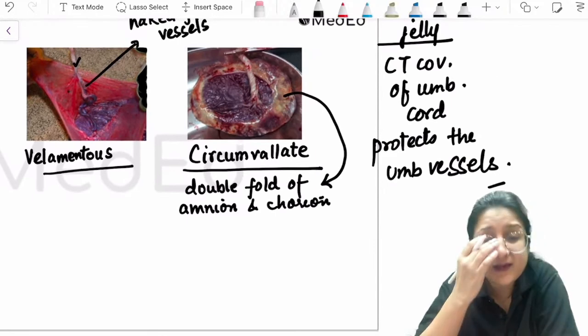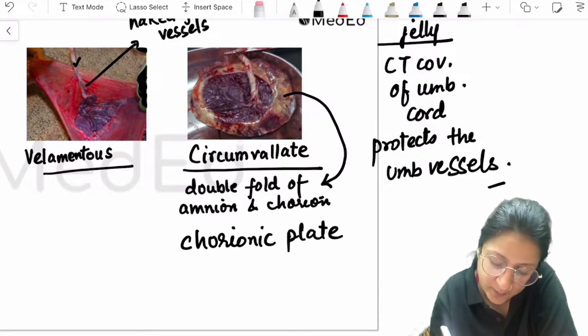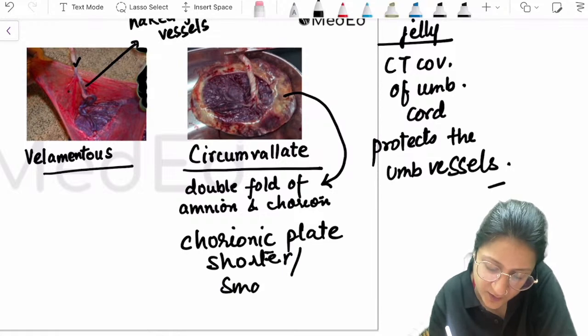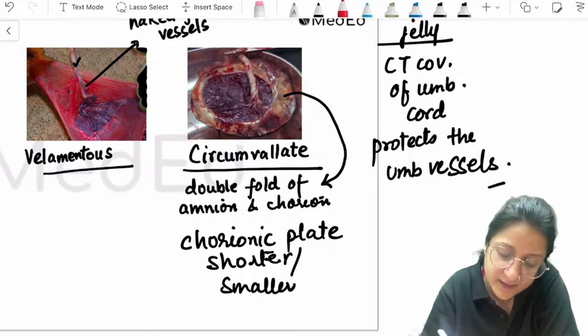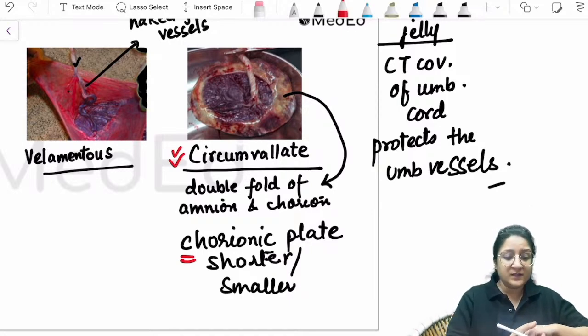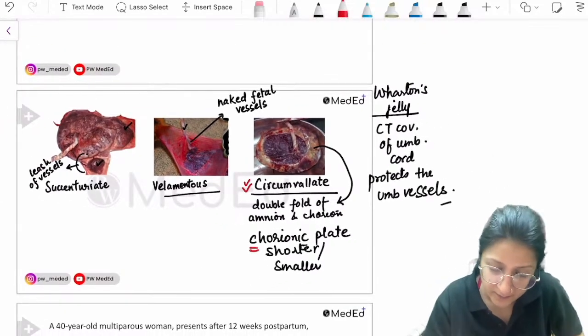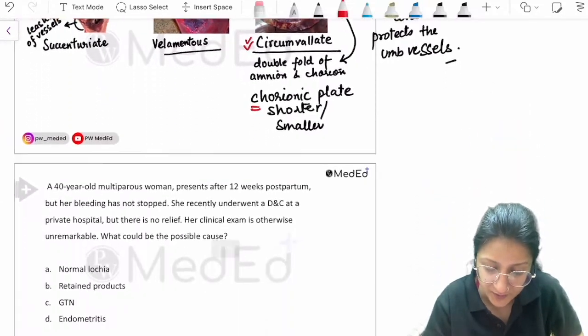Okay, so circumvallate placenta, what is seen here? The chorionic plate is shorter, or smaller. So C for circumvallate and chorionic plate is shorter or smaller. Remember that. Okay, so this is about your image-based identifications here.